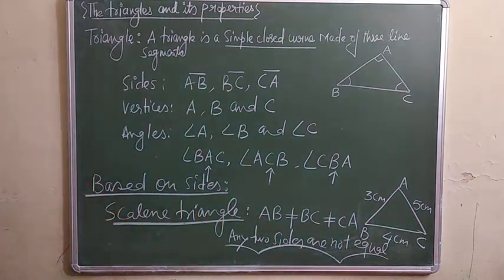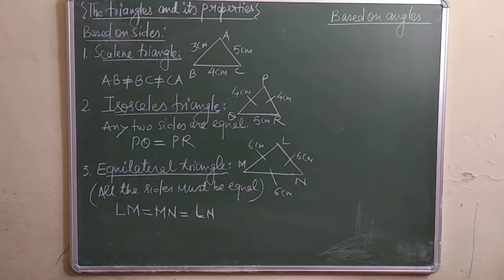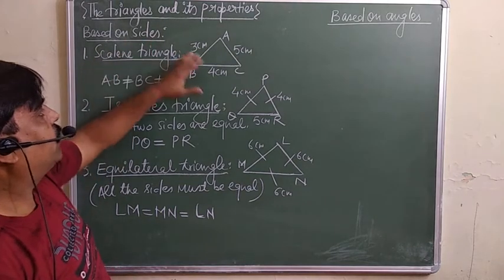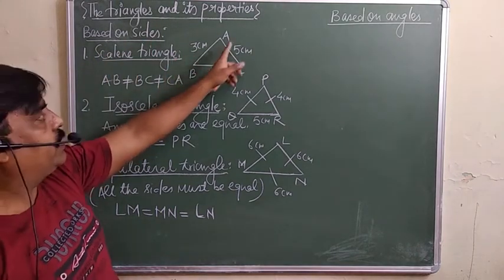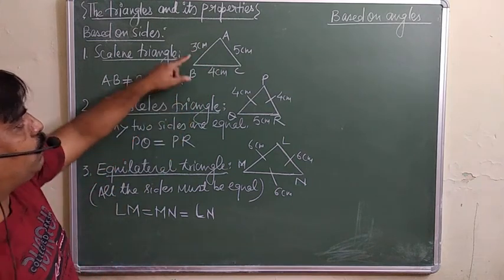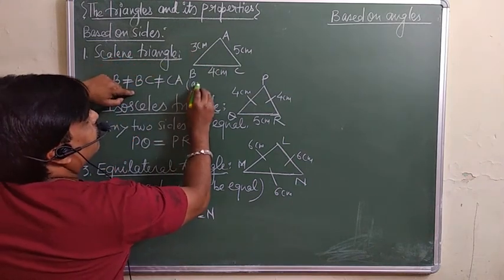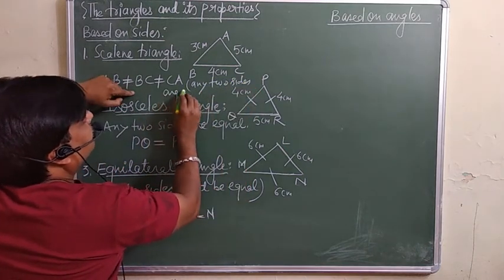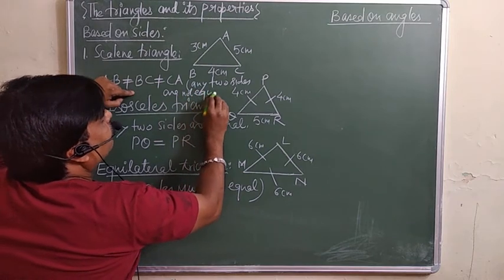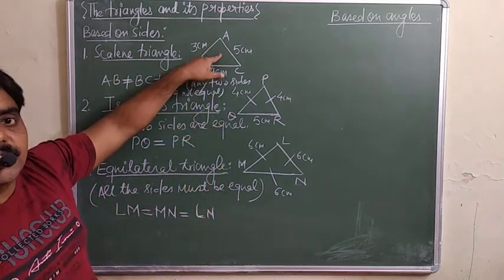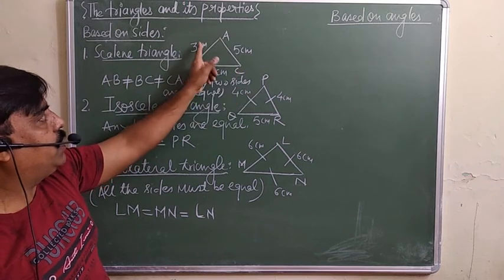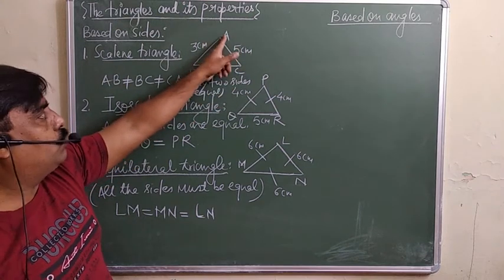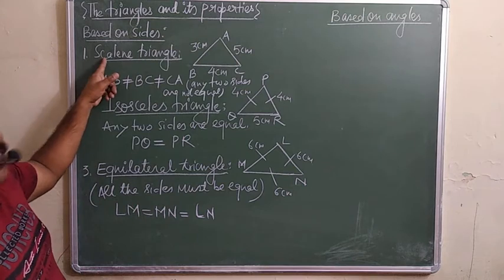Have a look. So based on the sides, any triangle will be scalene if no two sides are equal. अगर कोई भी दो साइड इक्वल नहीं है, that is known as a scalene triangle. Or you can say कोई भी साइड इक्वल नहीं है. 3 is not equal to this, 4 is not equal to this one. So you can say this ABC is a scalene triangle.